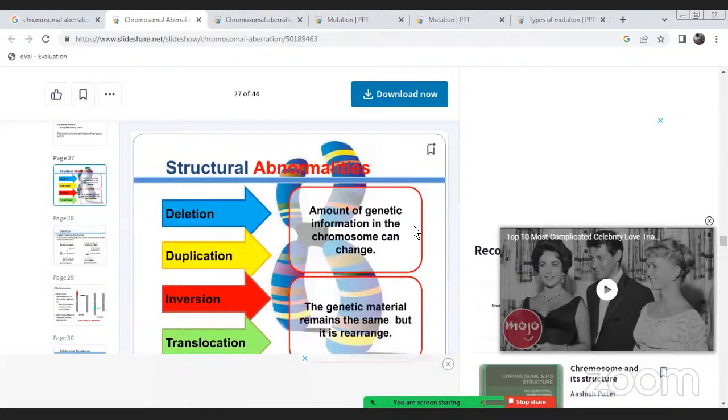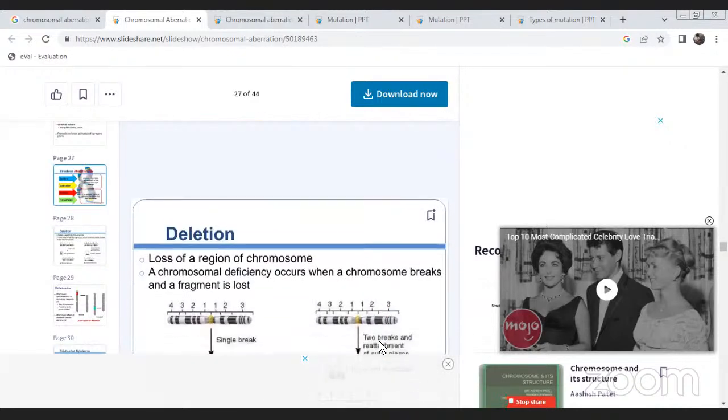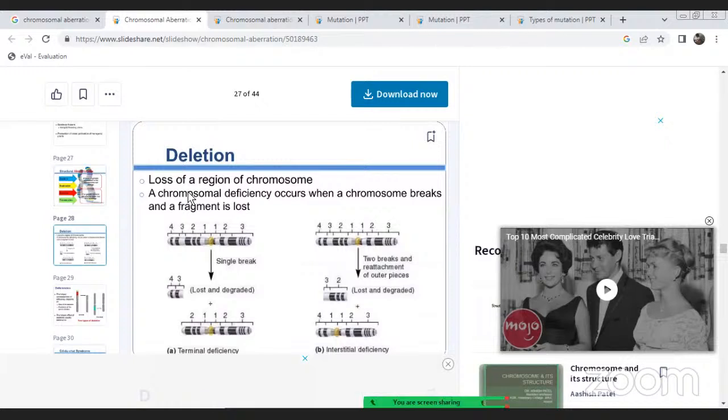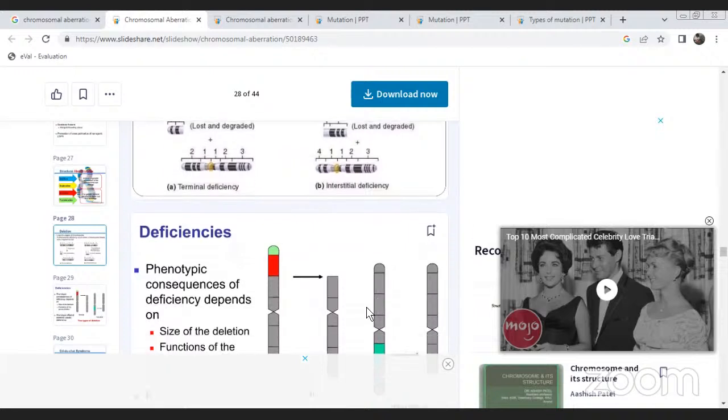Structure of deletion: the amount of genetic information the chromosome can change through deletion, duplication, inversion, and translocation. Deletion is the loss of a region of the chromosome. A chromosome deficiency occurs when the chromosome breaks and the fragment is lost. These are the single break and the two breaks: deletion, deficiency.